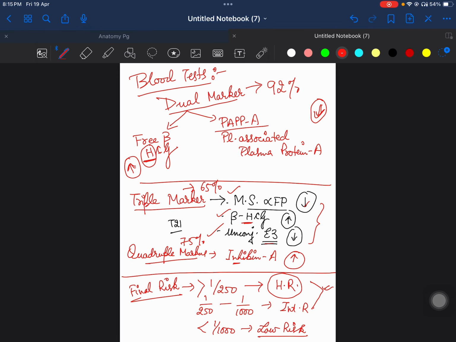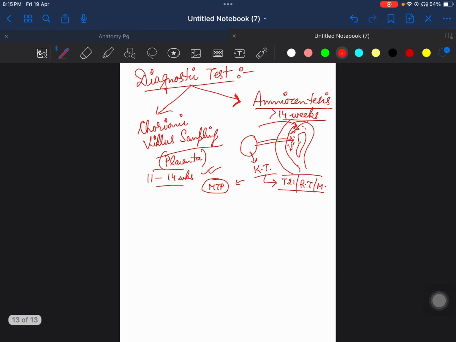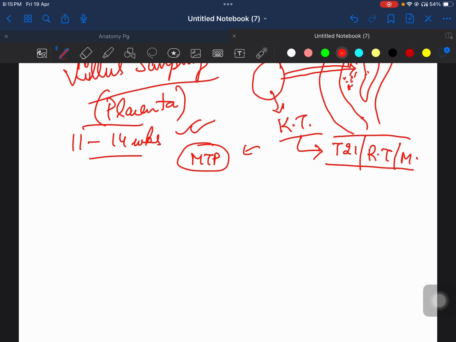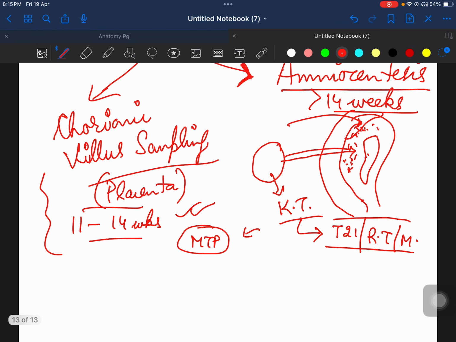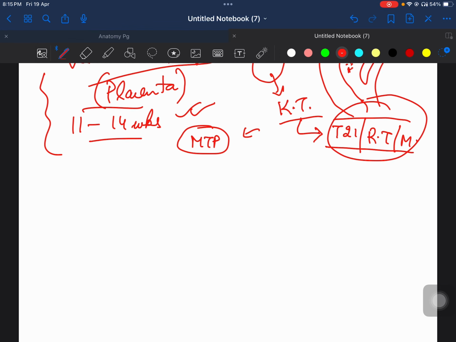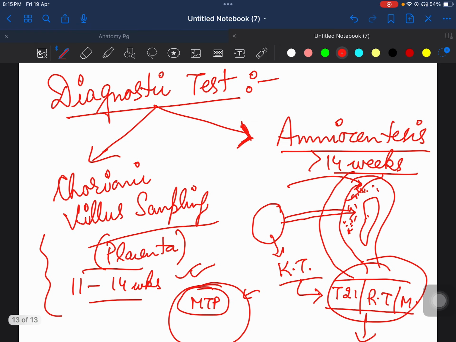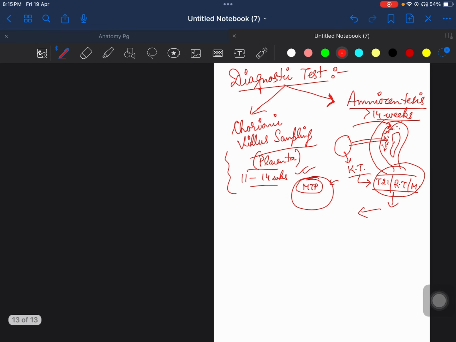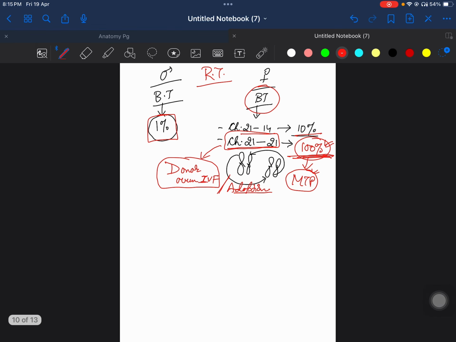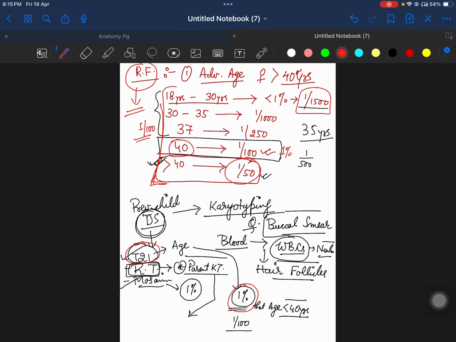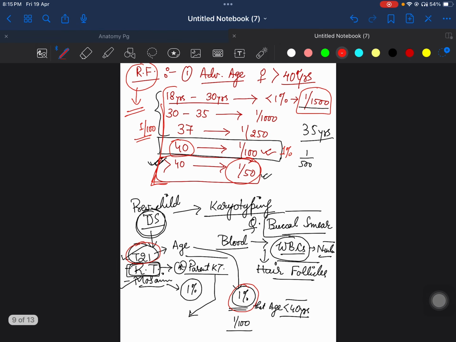Okay. And after that, if high risk comes, that is a 1:250 risk, or the final risk is intermediate risk, then it is better to go for diagnostic testing by either amniocentesis or chorionic villus sampling. If the baby turns out to have the pathology, then go for medical termination of pregnancy. Otherwise, you can reassure the mother that there is no problem and go ahead with the pregnancy. Okay. And how will you answer a question when the patient has a previous baby with Down syndrome, and this time what is the incidence of having Down syndrome is what I had spoken to you earlier.